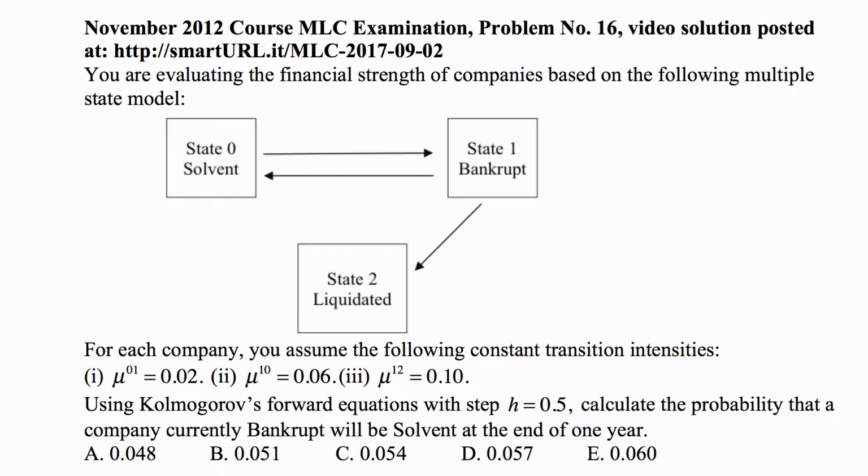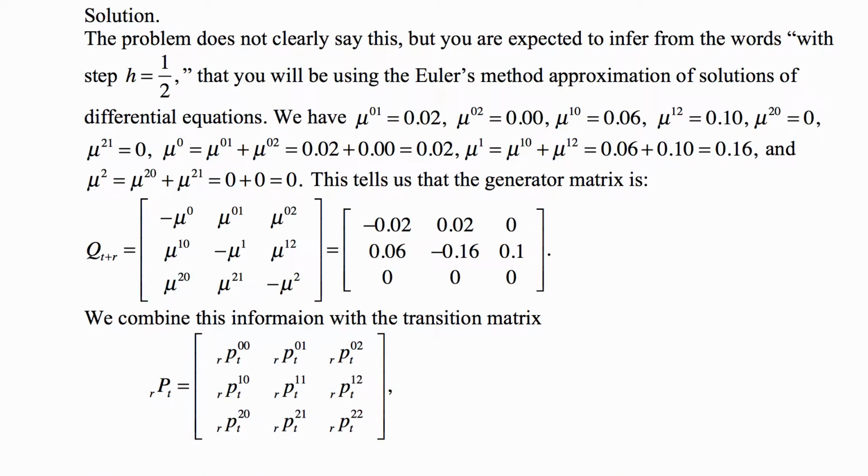Now, of course, note that this is a continuous process that we're working with. So we're going to have to work with the possibility of transition any time during the year, not just going from the beginning to the end. It's not discrete, it's continuous. And the additional difficulty lies in the fact that you can go from state 0 to state 1 and back. So you can transition there and back and there and back almost as many times as you want.